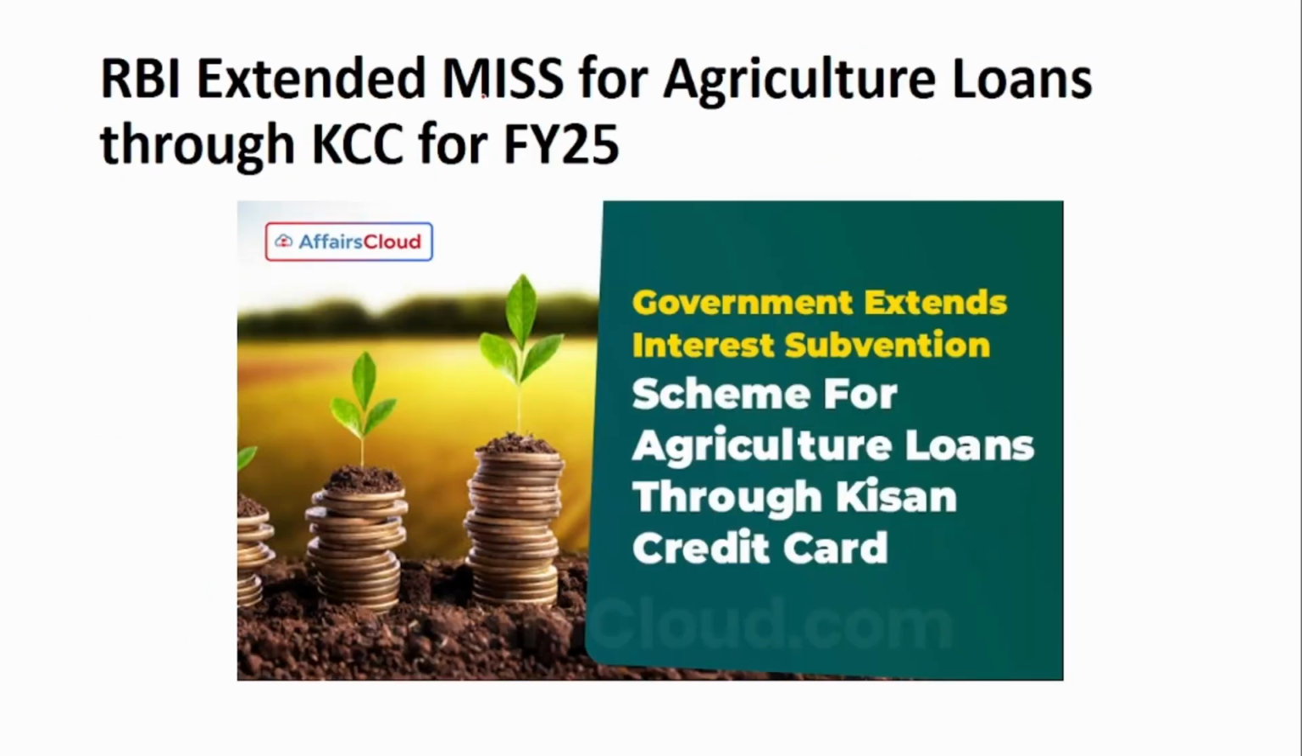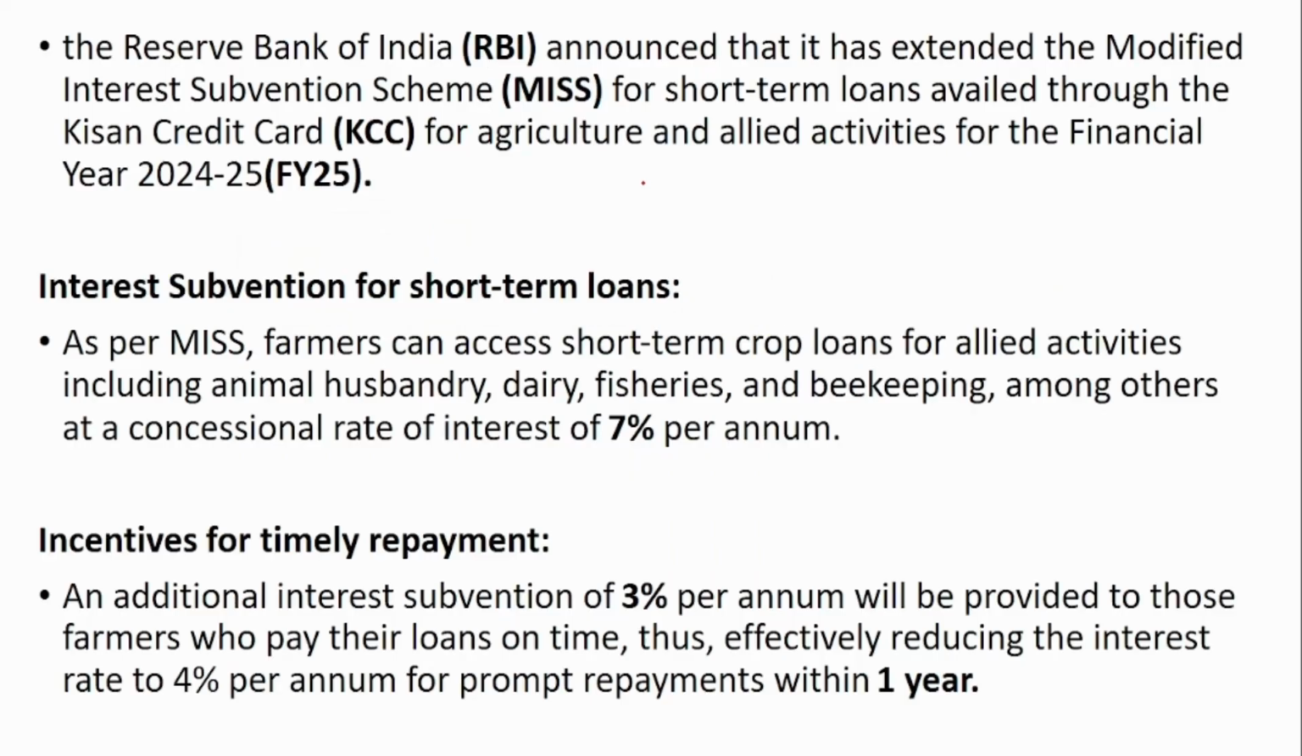Next is that RBI extended MISs for agricultural loans for financial year 25. The Reserve Bank of India has announced the extension of the modified interest subvention scheme for short-term loans through the Kisan Credit for agriculture and allied activities for the financial year 25. So this scheme has been extended. This will provide interest subvention to the farmers who have availed these short-term credit loans.